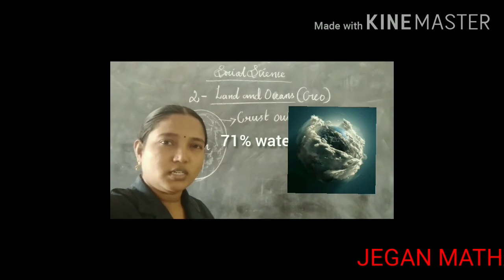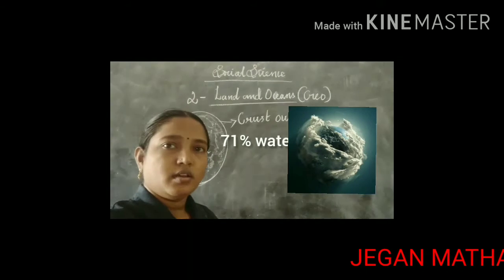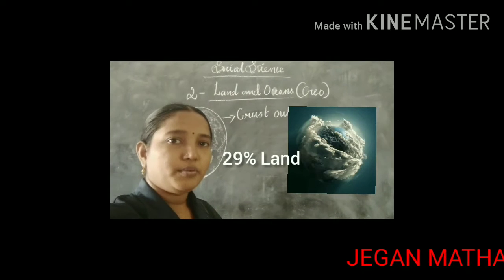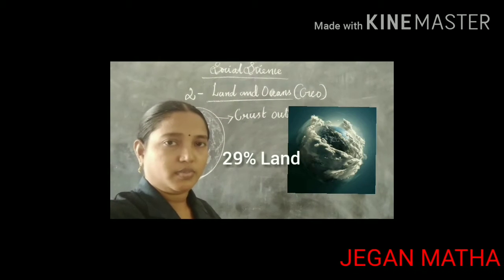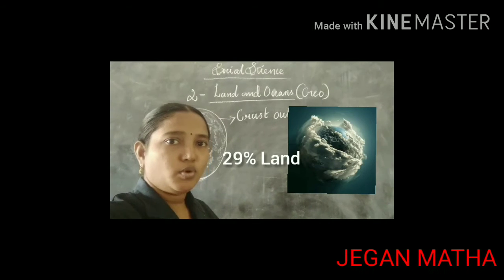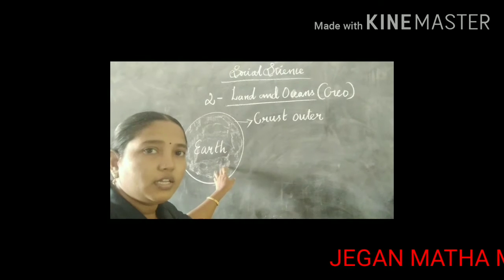71% of the Earth is covered by water. The remaining 29% is land masses. Okay, we can discuss this crust area. This is the outer layer.